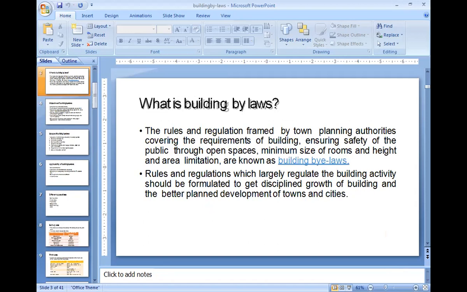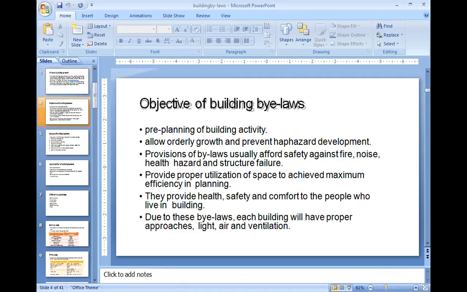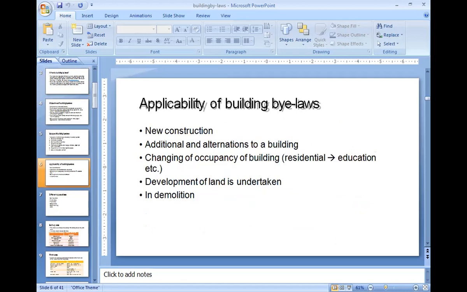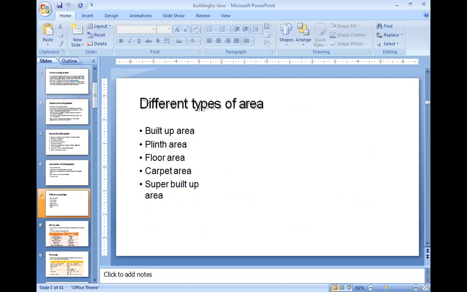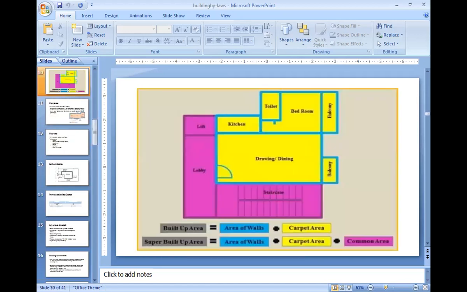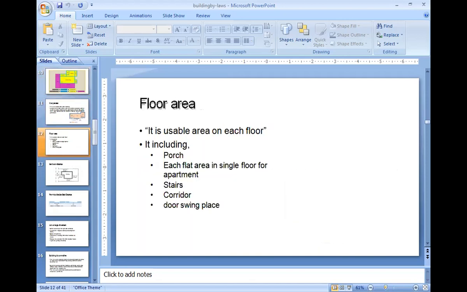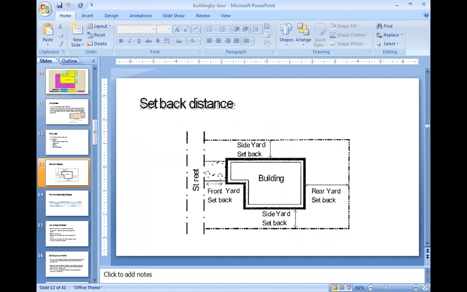First, we have discussed the building bylaws, then objectives of building bylaws, then scope of building bylaws, then applicability of building bylaws, then different areas we have discussed. These areas we have discussed and understood with the help of this diagram. And in the last, we have discussed the setbacks.